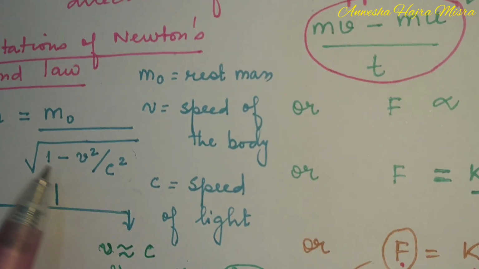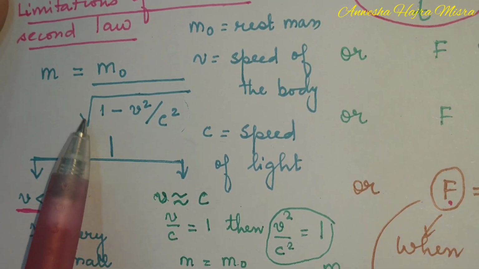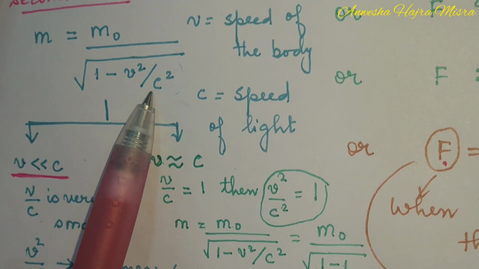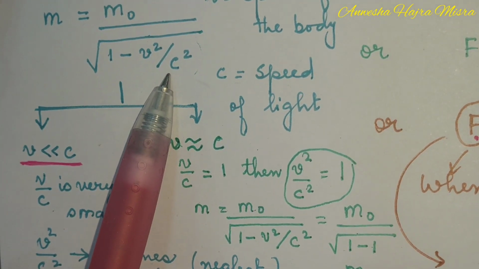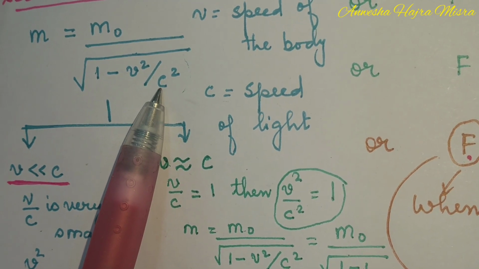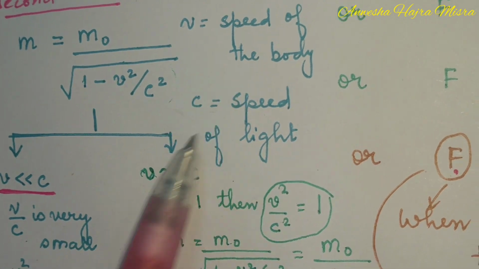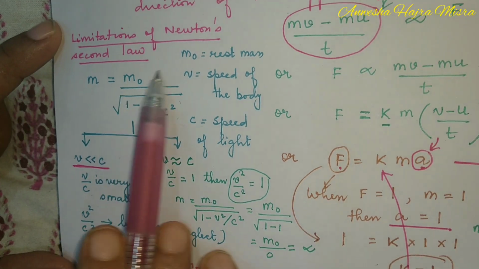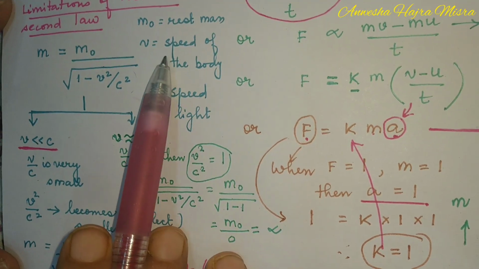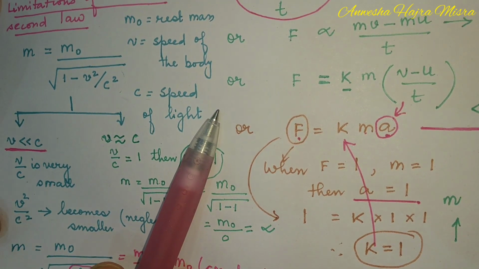The formula for mass and velocity dependence is m equals m naught by root over 1 minus v squared by c squared. Now you will tell me, Miss, we know mass is constant. How can mass change with velocity? Children, look into this part. m naught is the rest mass, v is the speed of the body, c is the speed of light.